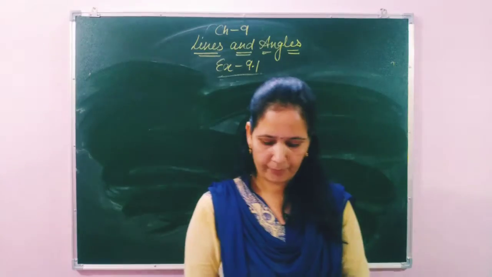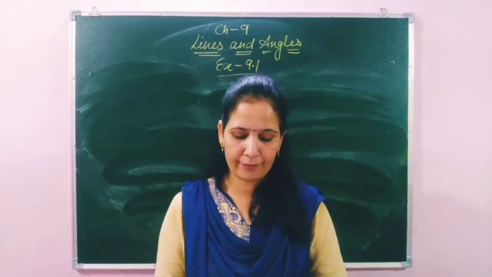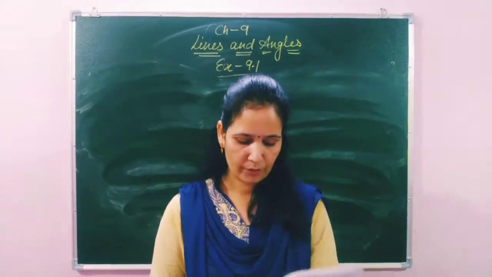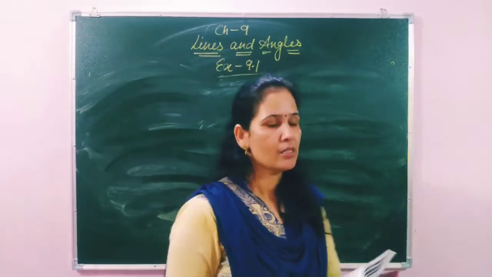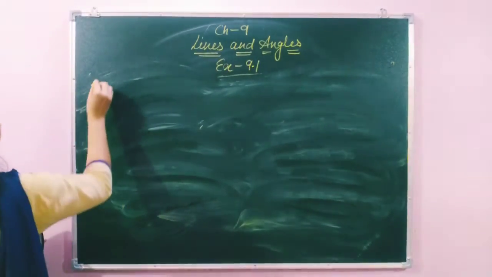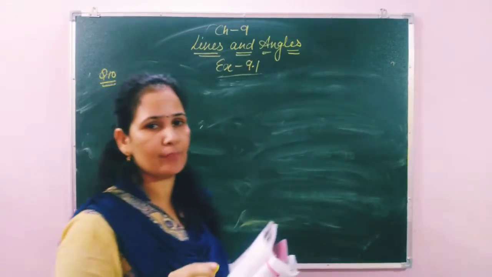Question number 10. Find the angle whose measure is 5 times its complement. Okay, so they are talking about complementary angles. So in question number 10, find the angle whose measure is 5 times its complement.